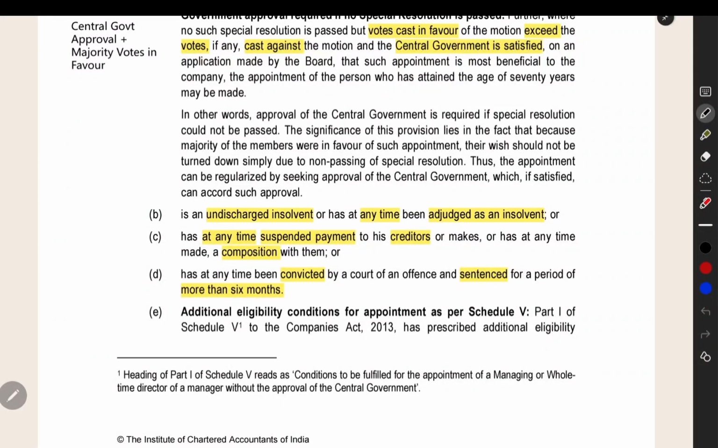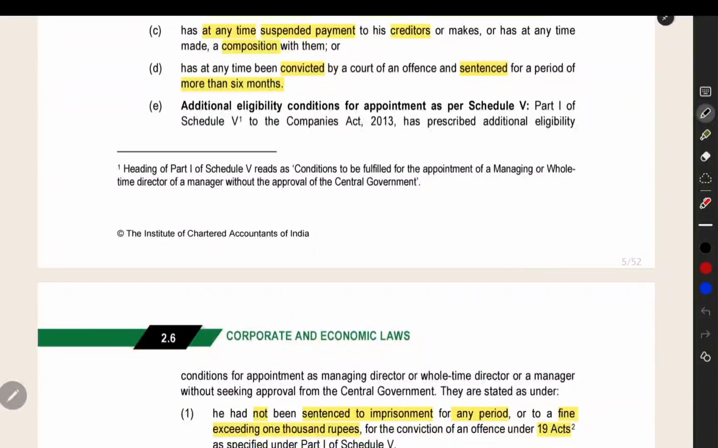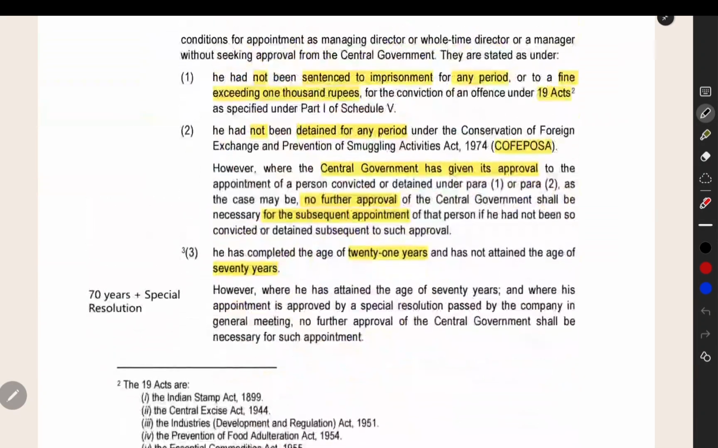Next point is, you cannot appoint a currently insolvent person or a person who has been insolvent in the past. Any person who has suspended the payment or made a composition or arrangement with the creditors, that person also you cannot appoint. If a person is convicted by a court for an offence, sentenced to more than 6 months imprisonment, then that person also you cannot appoint. For example, if a person is sentenced for a period of 10 months, you cannot appoint him as MD, WTD, or manager. Schedule 5 additional conditions also we are going to see.